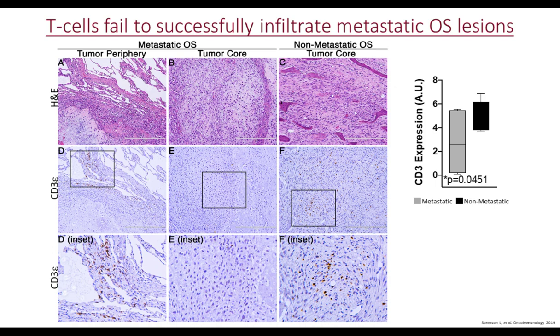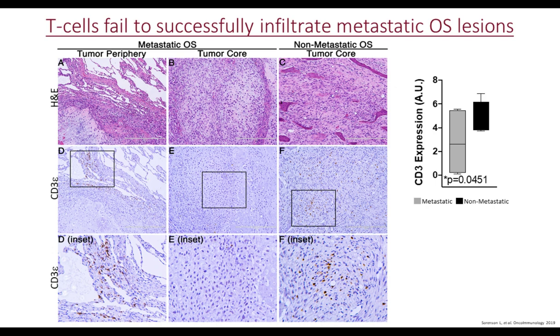On the right, we are looking at the core of a non-metastatic osteosarcoma. The boxes in each one of these panels is just a region of interest that is further magnified in the bottom row. So what we can see is that in the metastatic osteosarcoma specimens, CD3 immunoreactivity is confined to the periphery of the specimen, and we do not see CD3 immunoreactivity in the core of the specimen.